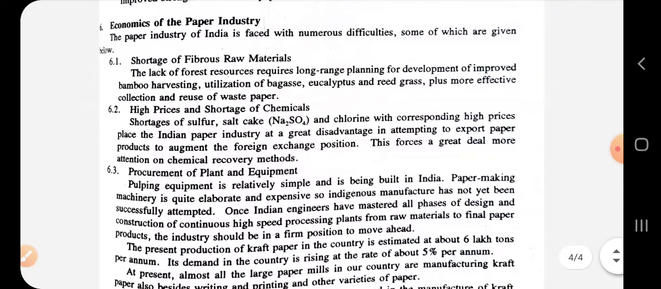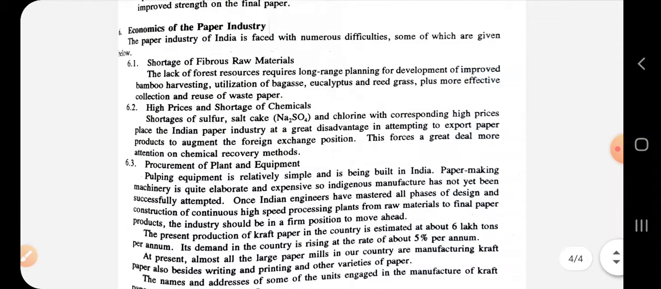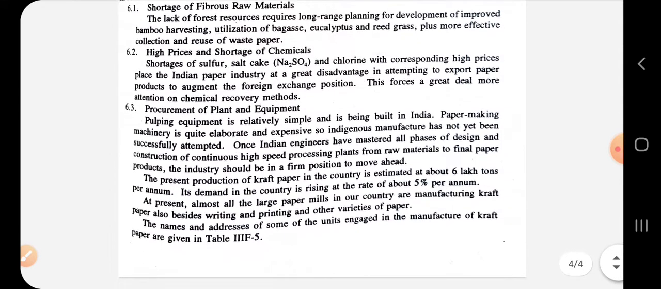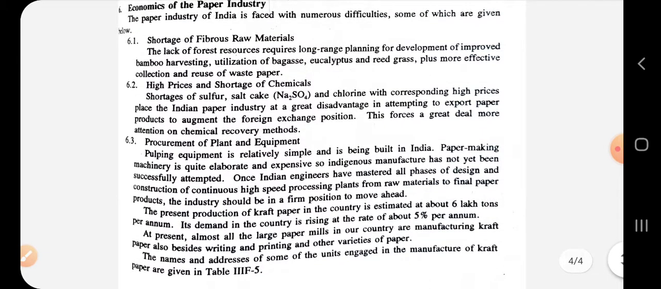Economics of the paper industry. The paper industry of India faces the following difficulties. First is shortage of fibrous raw materials. Then next is high prices and shortage of chemicals for processing after the pulp is made. Third is procurement of plant and equipment. All these are the difficulties being faced by paper industries.